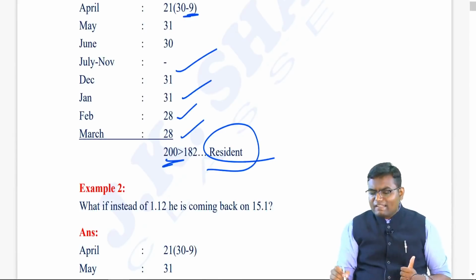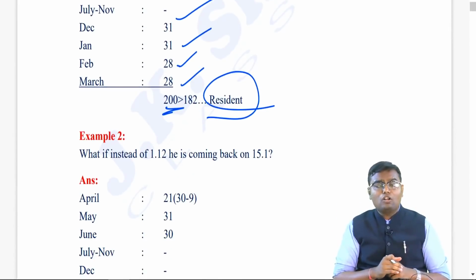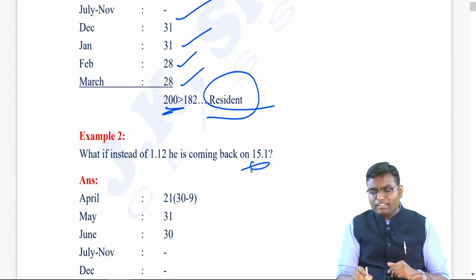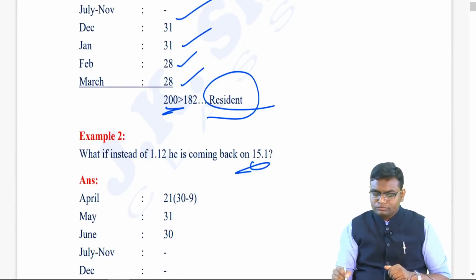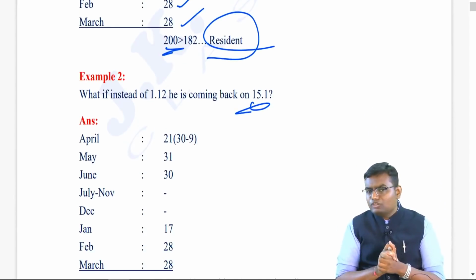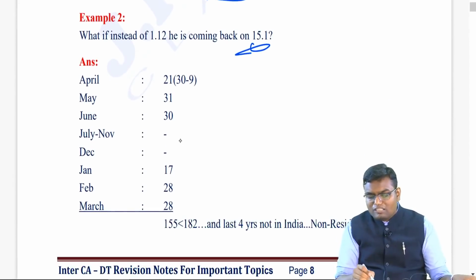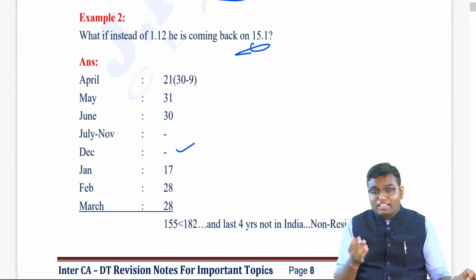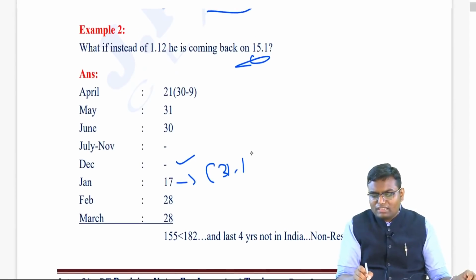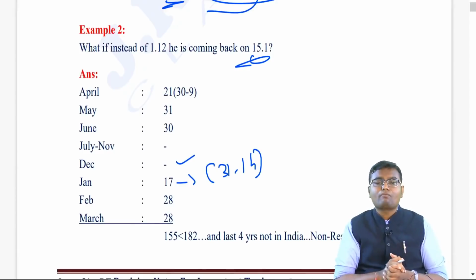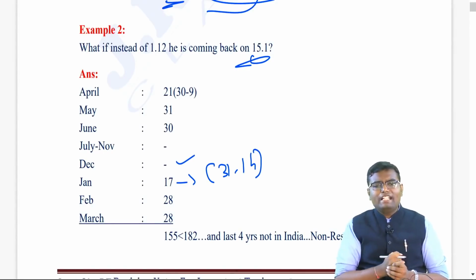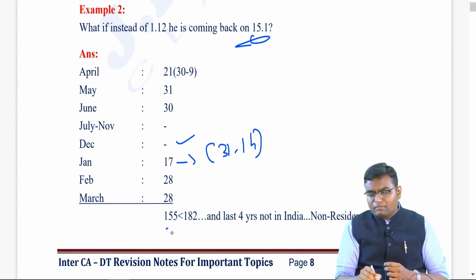Now let's say in this example, instead of coming to India on 1st December, he comes on 15th January. What will happen? No change in April, May, June, no change in July to November. But now in December also 0 days. In January, he came on 15th. So total days will be what? 31 minus 14, that will be 17. February 28, March 28. Now the total becomes 155.